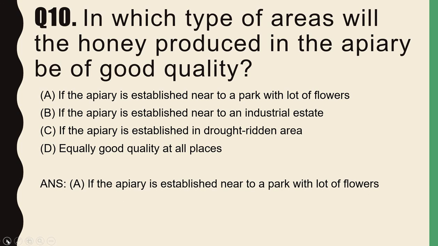So the correct option is option A. Why? Because if the apiary is near the park, the bees will have access to larger sources of nectar. Since there are different varieties of flowers in the park, the honey produced can be of better quality. So I hope all these questions are clear to all of you.